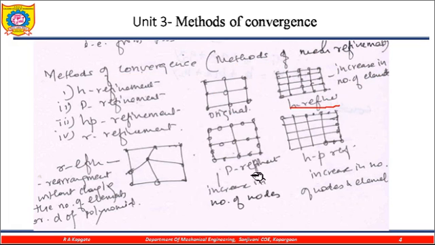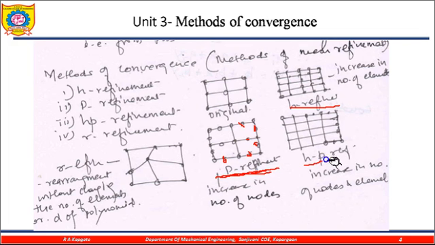Then if I am increasing only the nodes and not the elements, the elements are constant. Now see, in this diagram the elements are constant, but we are increasing the nodes. Here the number of nodes increases, here the nodes increase, here the nodes increase. So ultimately my nodes are increasing. Because of this increment in nodes, I am considering this the convergence method of the P refinement. So this is the P refinement, this is the H refinement.